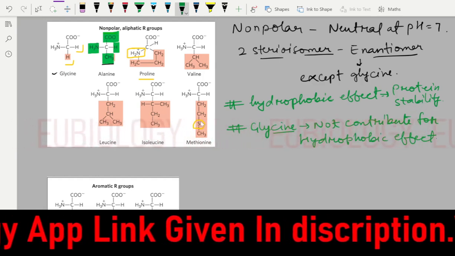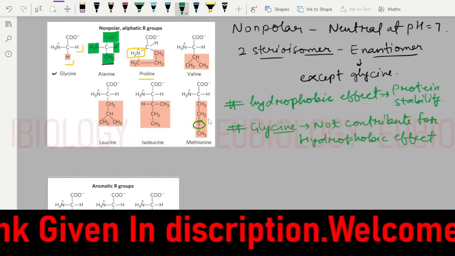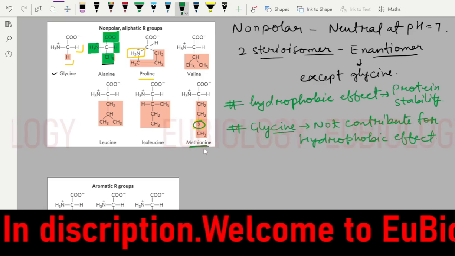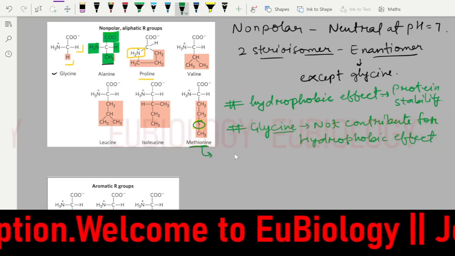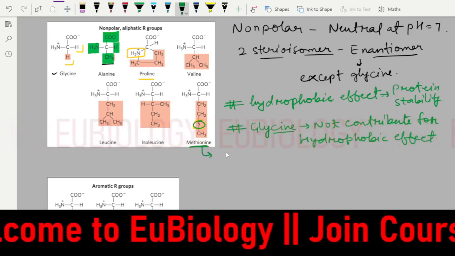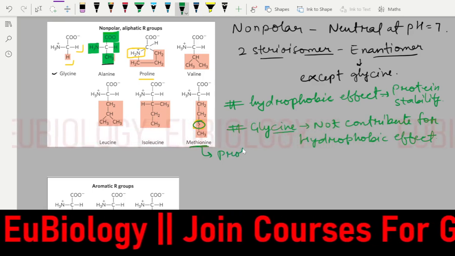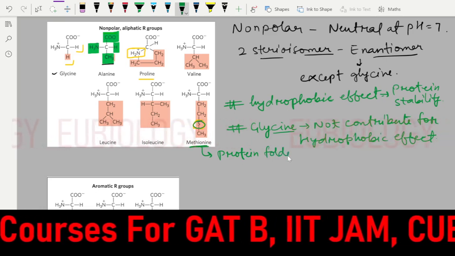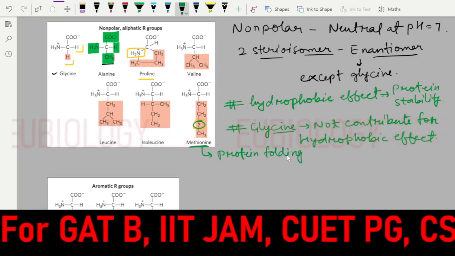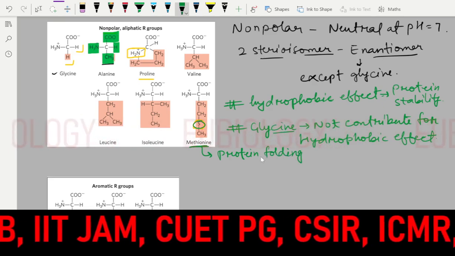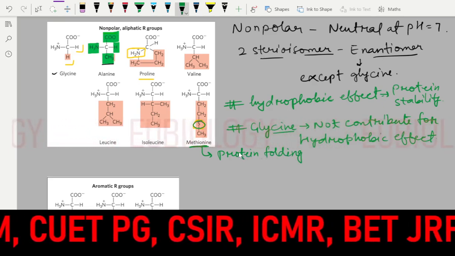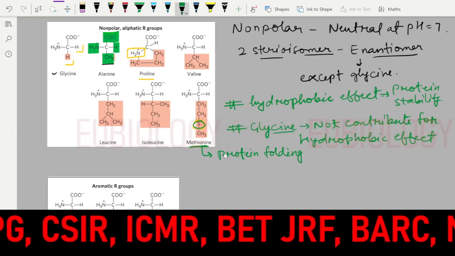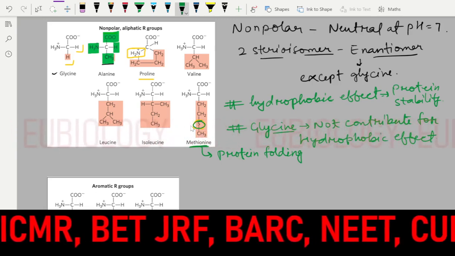Among these, this is the sulfur-containing amino acid methionine, but methionine cannot help in protein folding. We need sulfur covalent bonds to make a fold between amino acids, which would completely help in the folding of the protein. But this sulfur is not free.